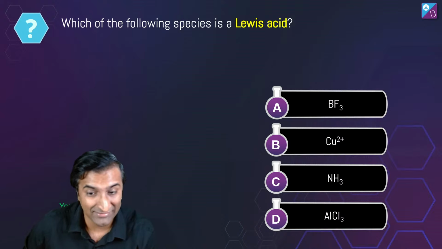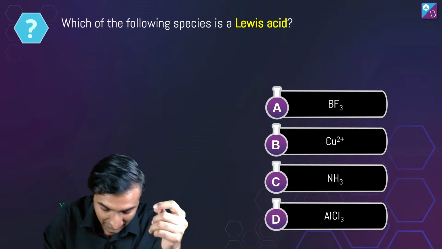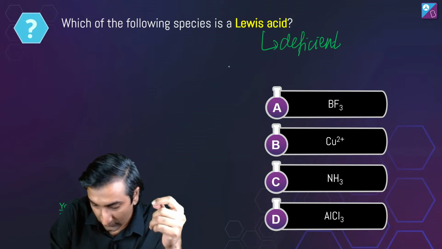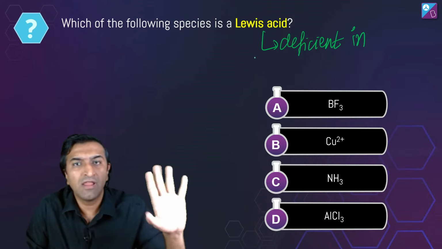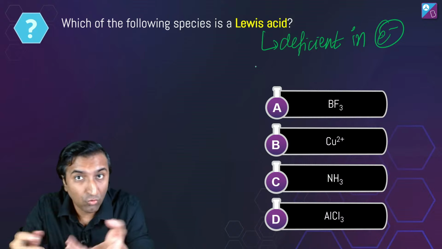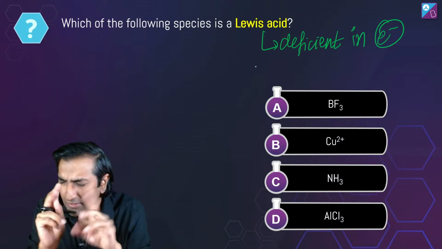Lewis acid which accepts electrons. Rather, Yuvraj, think of it like this. Lewis acid is something that is deficient in electrons. Whether it accepts or not, हमको नहीं मालूम. See, cause and effect के बारे में सोचो. Accept करेगा और कोई देने को तैयार हो, right? But it wants it. You're talking about the species.